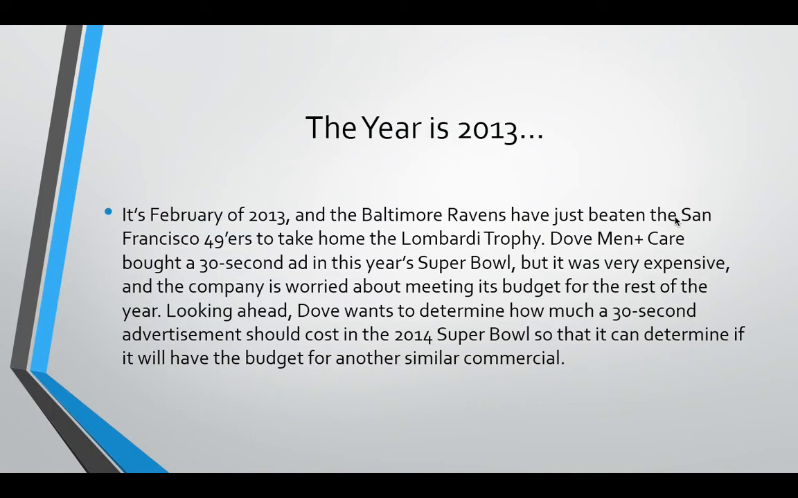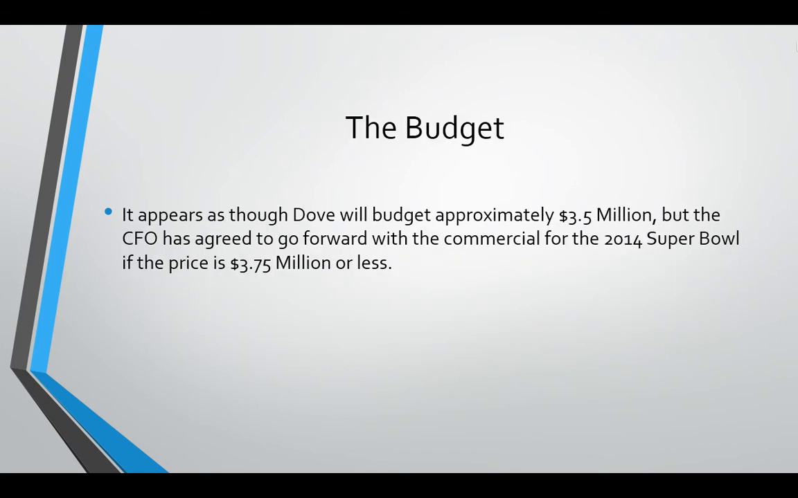So right now the year is 2013, let's pretend, and it's February. The Baltimore Ravens have just won the Super Bowl, and Dove has put a 30-second commercial in this year's Super Bowl, but they felt it was really overly expensive, and they're worried about meeting their budget for the rest of the year. So they want to look ahead to next year and determine how much a 30-second commercial is going to cost them and whether that will keep them under budget.